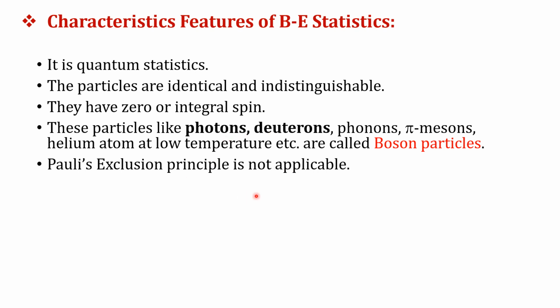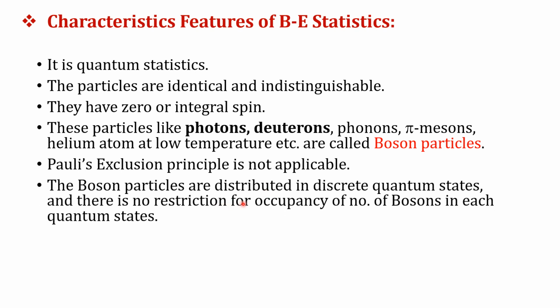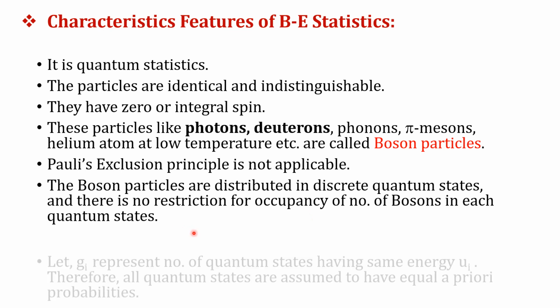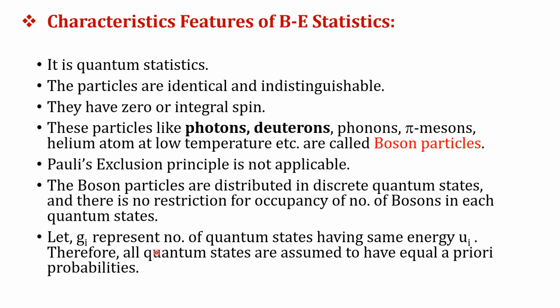Such a statistic does not obey the Pauli exclusion principle, or it is not applicable to Bose-Einstein statistics. Therefore, the boson particles are distributed in discrete quantum states, and there is no restriction on the number of bosons occupying each quantum state. Suppose Gi represents the number of quantum states having the same energy Ui; therefore all quantum states are assumed to have equal a priori probabilities.